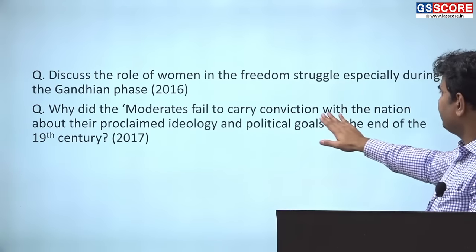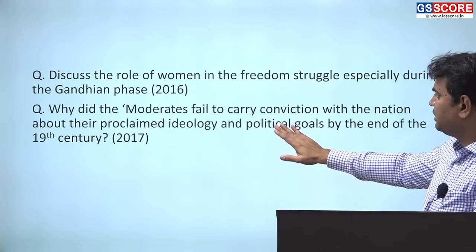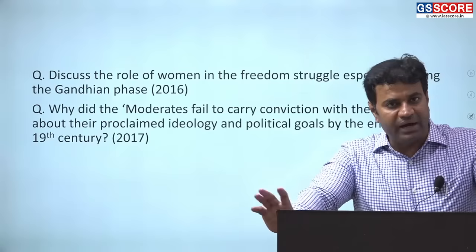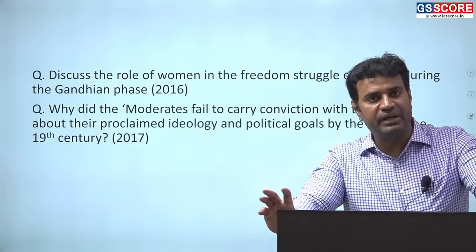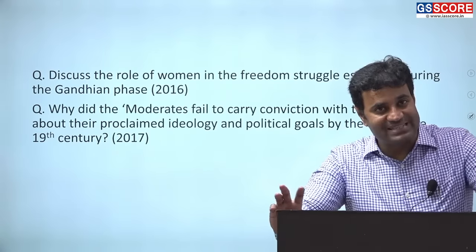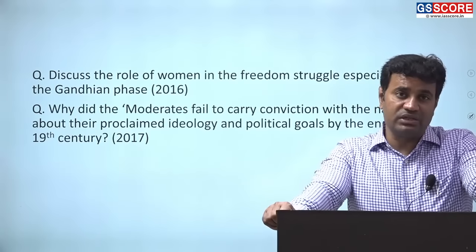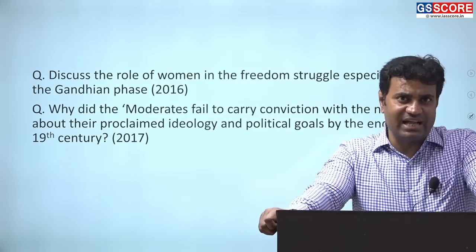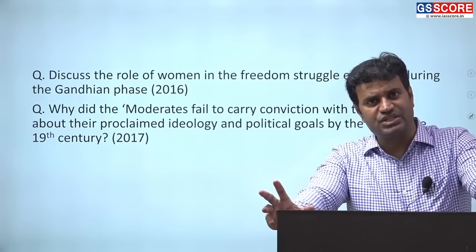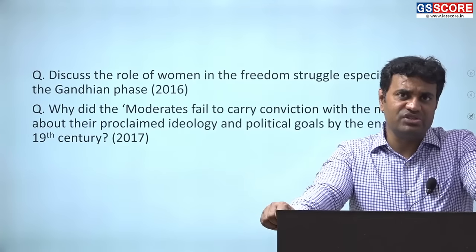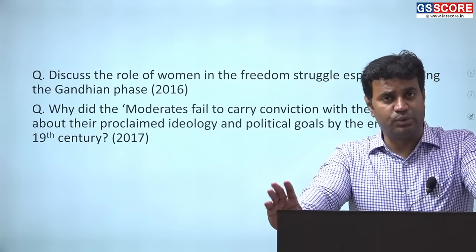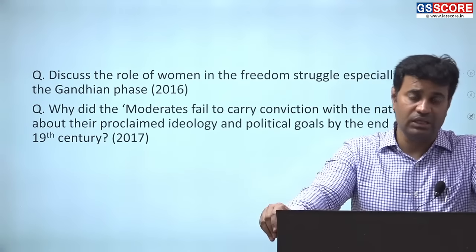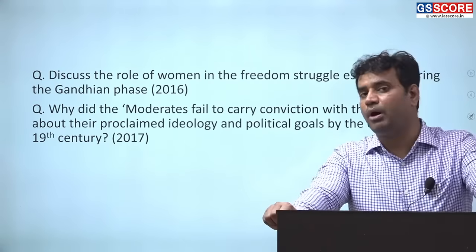But why did they fail to carry conviction with the nation about the proclaimed ideology and political goals by the end of the 19th century? The reason was that by the end of the 19th century, the British began to adopt radical measures against the national movement in India. And this got greatly manifested when the British decided to divide Indian people along religious lines in the beginning of the 20th century. The British decided to divide the province of Bengal along religious lines into eastern and western halves, as the eastern part of Bengal had a majority Muslim population and the western part of Bengal had a majority Hindu population.